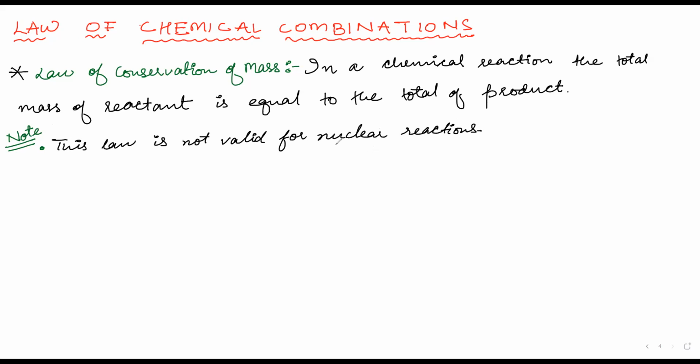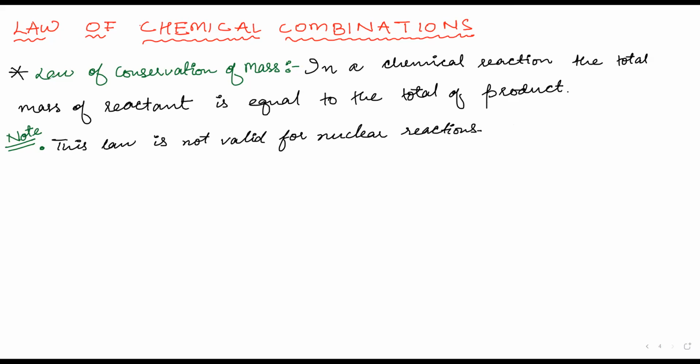In nuclear reactions, protons can dissociate. If a proton comes out of an atom and you get a product which is an element, obviously that proton is not a product. If you are saying product, we mean some molecule. So if a proton comes out in the nuclear reaction, the mass will decrease. That is why this law is not valid for nuclear reactions. Okay.